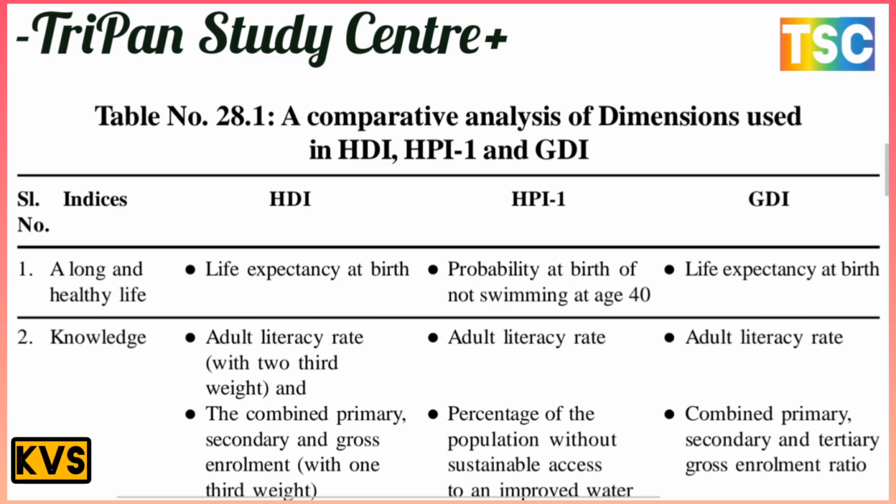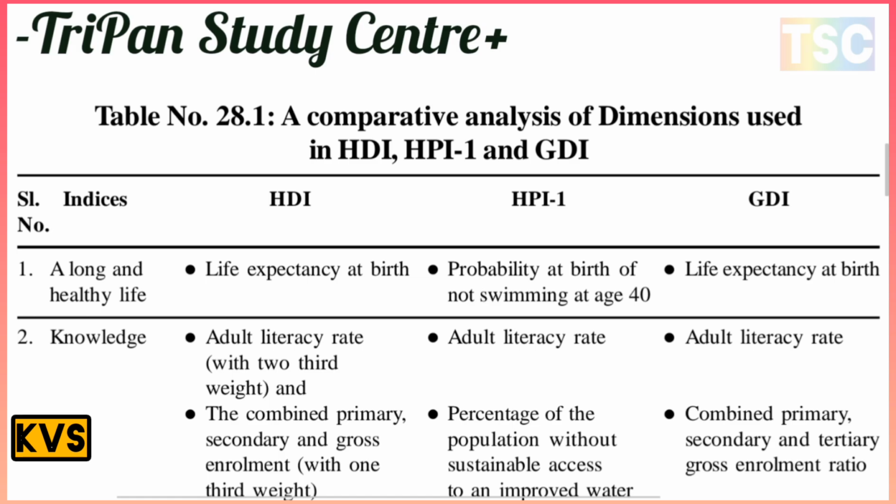Next, the important dimension is knowledge. Knowledge is the most important point here. For HDI, knowledge is measured by the adult literacy rate with a two-thirds weight, and second, the combined primary, secondary and tertiary gross enrollment ratio with a one-third weight.